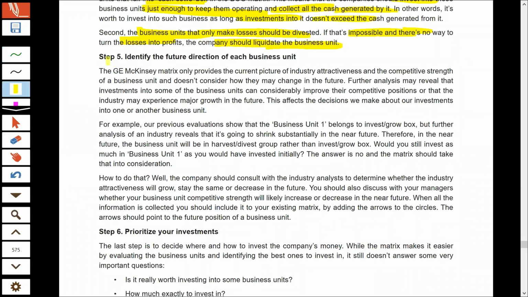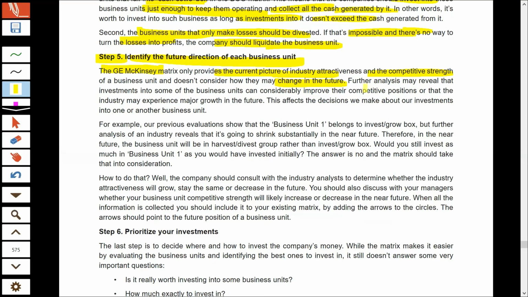So step 5 talks about judging the future direction. The GE matrix talks about only the current picture of industry attractiveness and competitive strength. But you should not only take into consideration the current scenario. You should always try to predict what the future holds, because at times the future may not be as good as the current picture is.